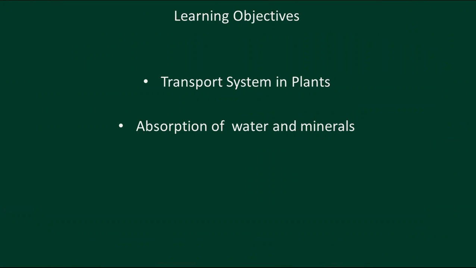In this video, we are going to study chapter 1, transport system in plants. Transport of food and minerals in plants. That is the heading given in this chapter. In plants, the transport system is mainly needed for two main reasons that you already learned in lower classes. Now the learning objectives of the chapter are transport system in plants and absorption of water and minerals.